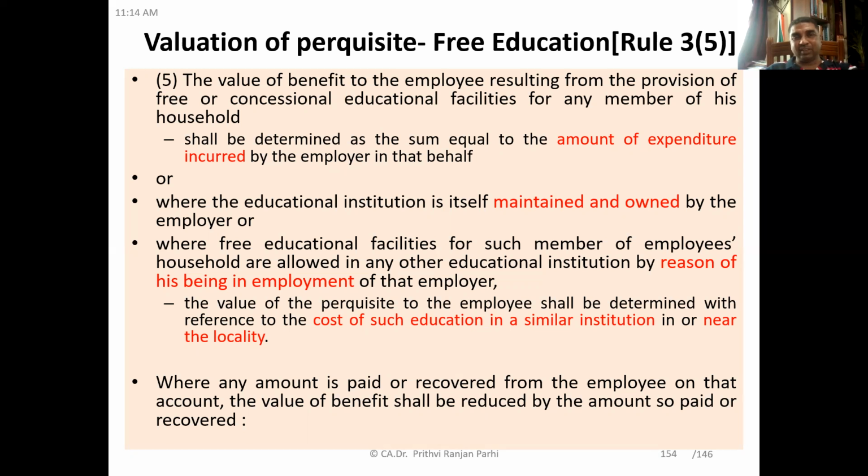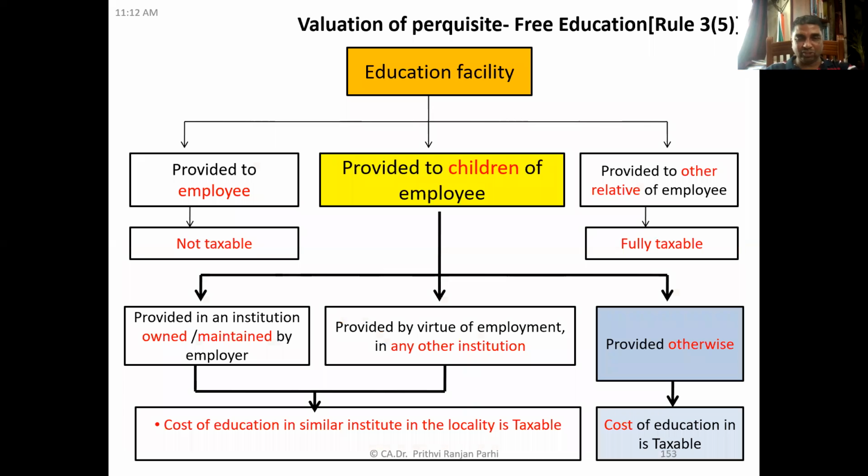Or where the educational institution is maintained or owned by the employer, or where free education facilities to such member of the employee's household are allowed in any educational institution by reason of his employment with the employer, the value of the perquisite shall be determined with reference to the cost of such education in a similar institution in or near the locality.